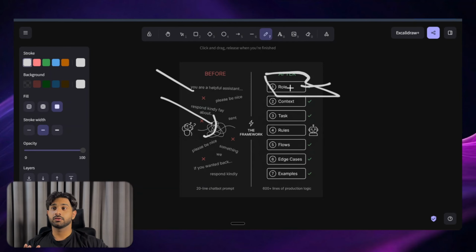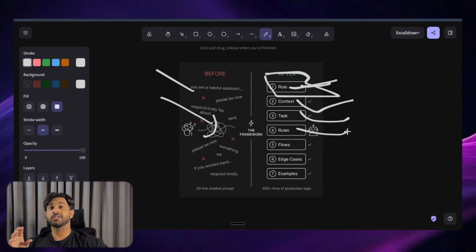The 7 part framework goes ahead and covers the role, where we're going to be giving it a role. Could be even a babysitter, you never know. You're going to give it a context about what it's doing, where the information is coming from, and what to do with that information. The task is to book appointments, to book reservations, to satisfy the customer, to even qualify the leads, whatever it is. You're going to tell it in this task, right?